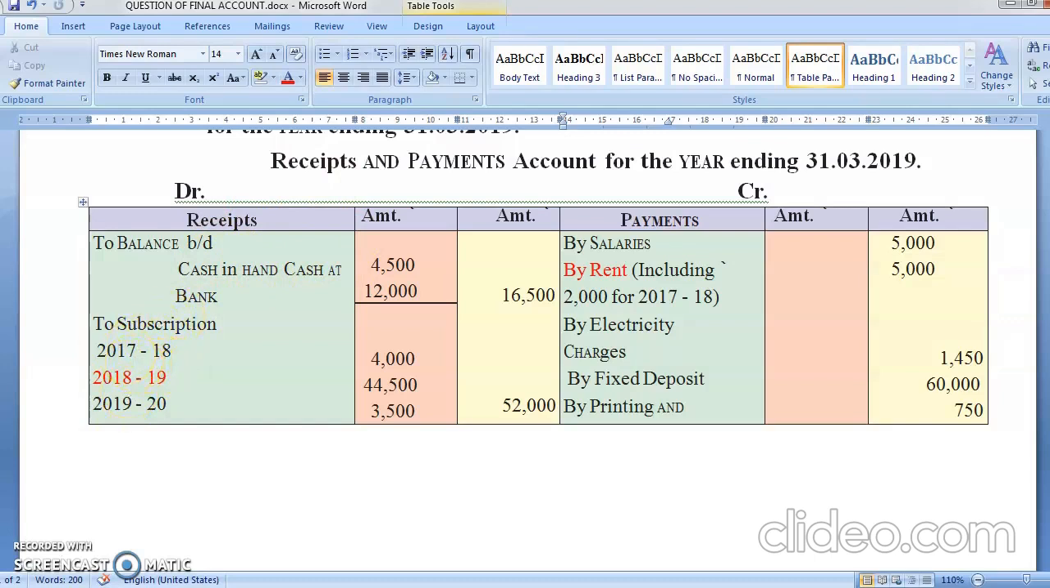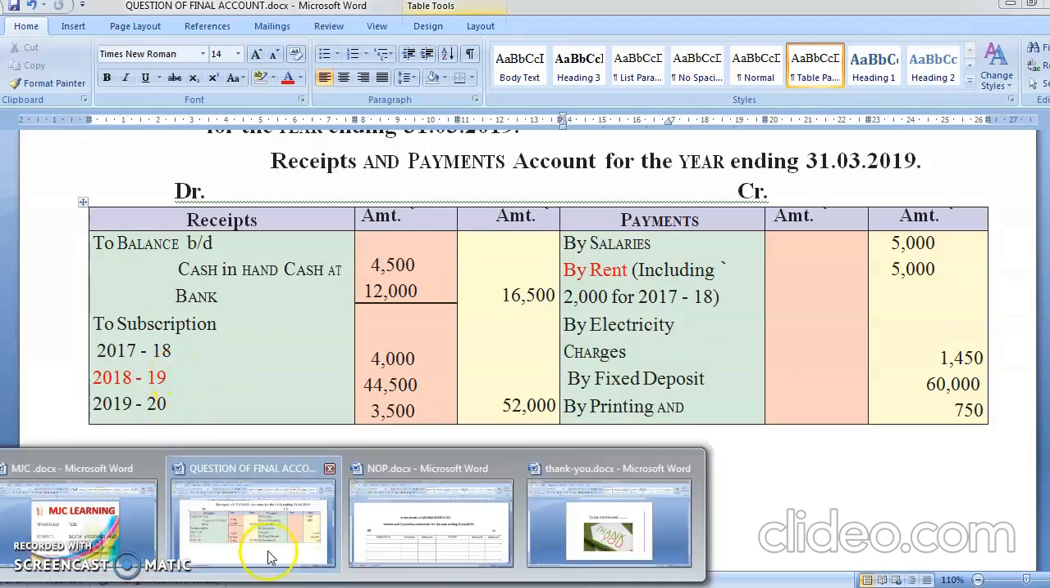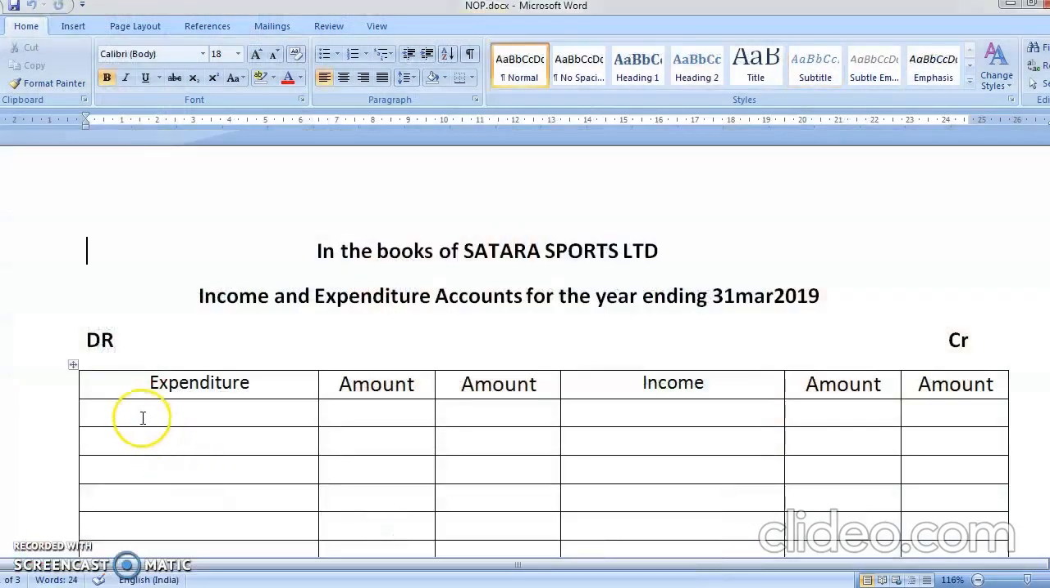2017-18 will go in last year balance sheet, 18-19 current year income and expenditure, and 19-20 will go in current year balance sheet. So we'll write here, I have done this in the red because there is some adjustment in it. So I'm going to write here to subscription. What I'm going to write here?